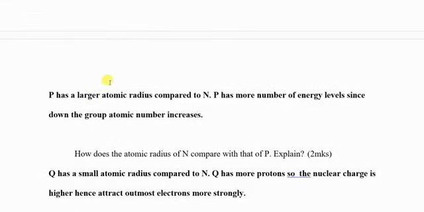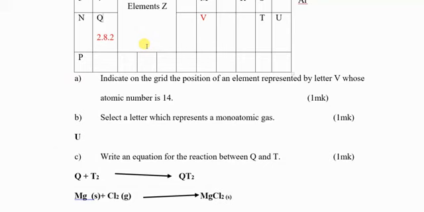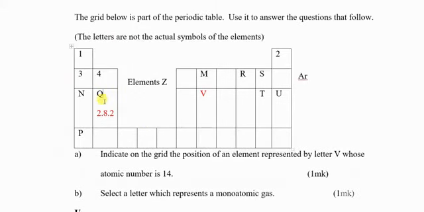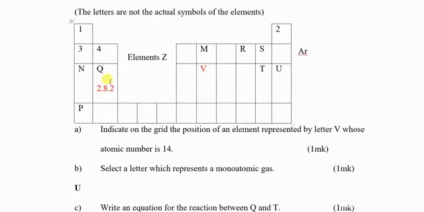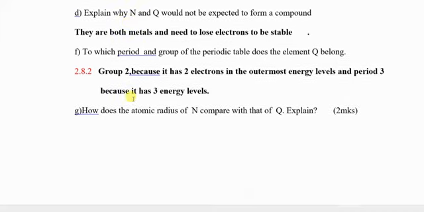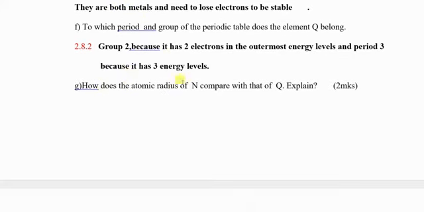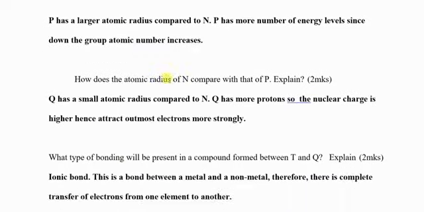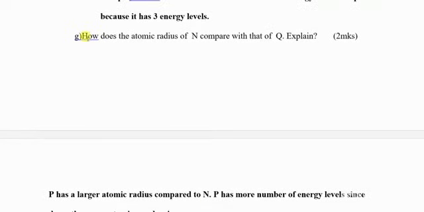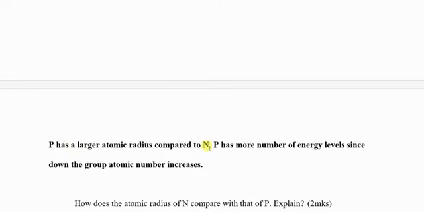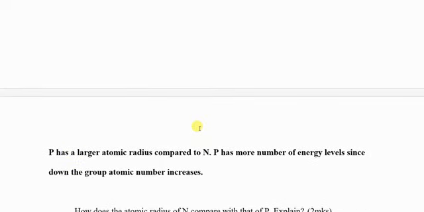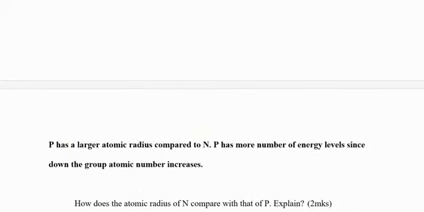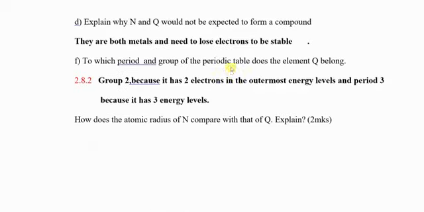Sorry, this one is for P. I think I answered a different question, but it's okay. We have answered this.